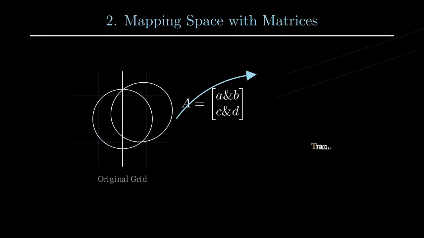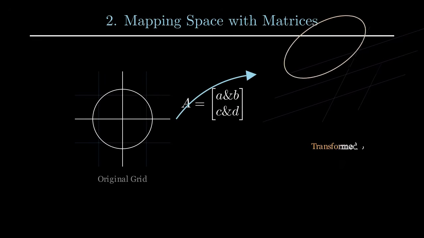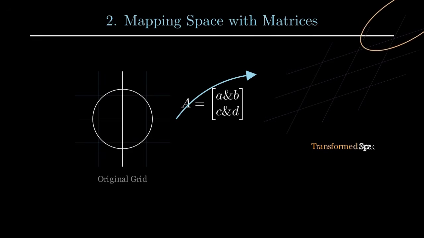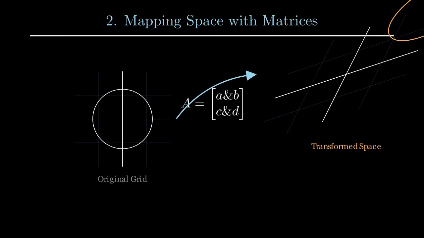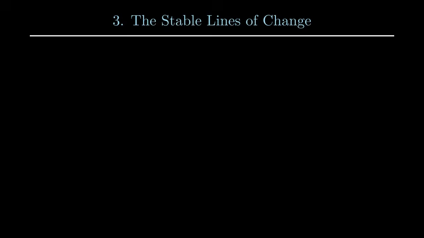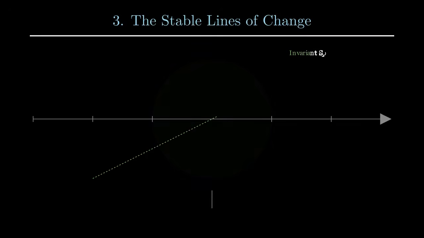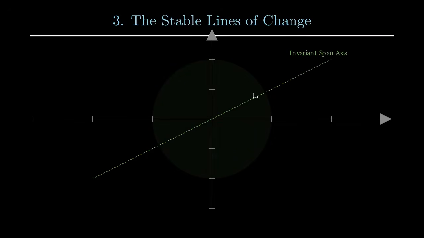When we represent these transformations with matrices, multiplying a vector by a matrix reshapes our entire space. A square grid might become a parallelogram. Circles might become ellipses. Every vector is influenced, pulling and pushing the space around it. Most vectors will end up pointing in an entirely new direction, and their length will change significantly.